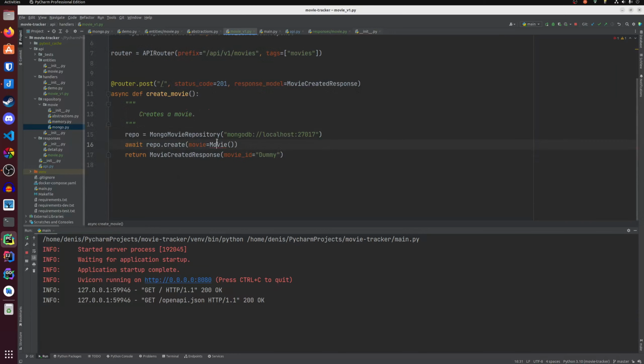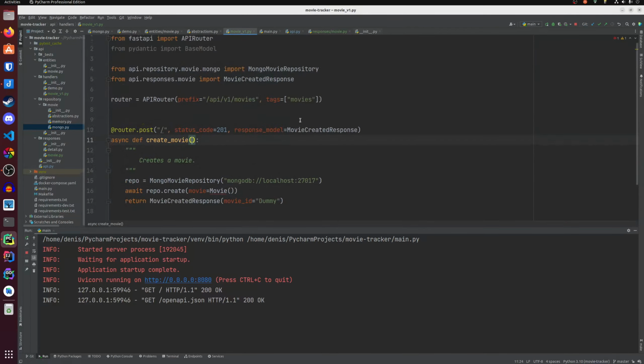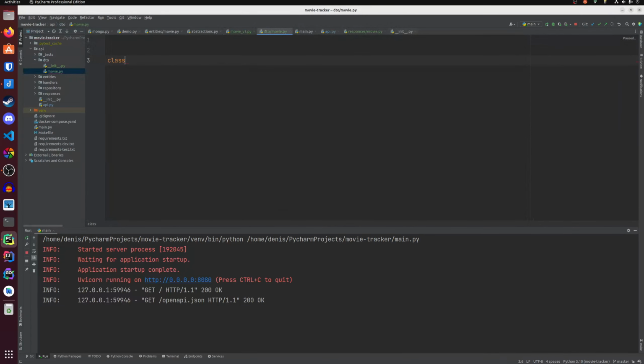Now we need to grab the movie body, and we shall grab it from the user. In order to grab the movie body, I'm gonna create a new Python module and call it DTO, which stands for data transfer objects. Gonna create a new Python file in DTO, call it movie, and we name this class create movie body.